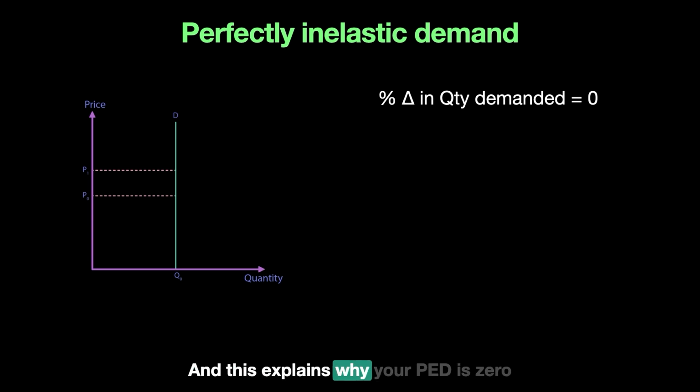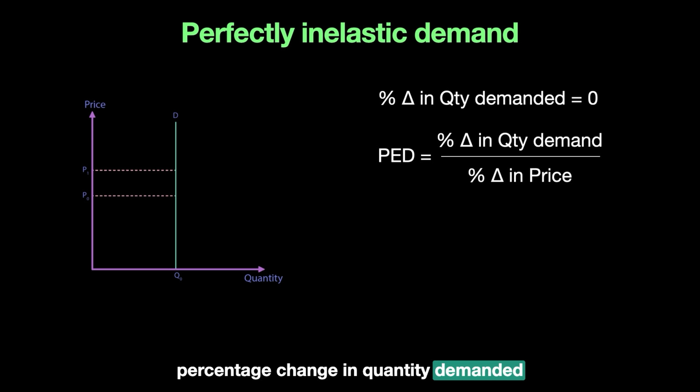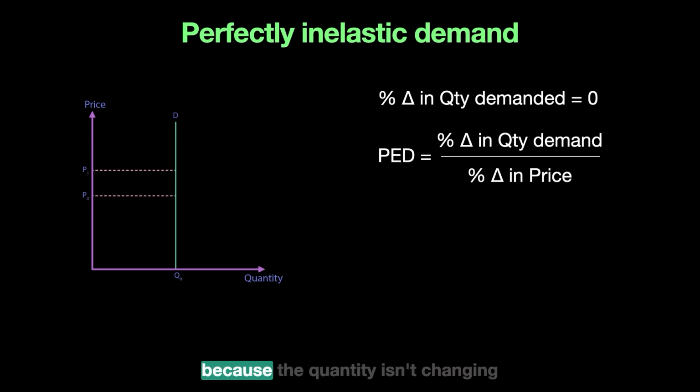And this explains why your PED is 0, because the formula is percentage change in quantity demanded over percentage change in price. If your numerator is 0 because the quantity isn't changing irrespective of the price, your value of PED will be 0.